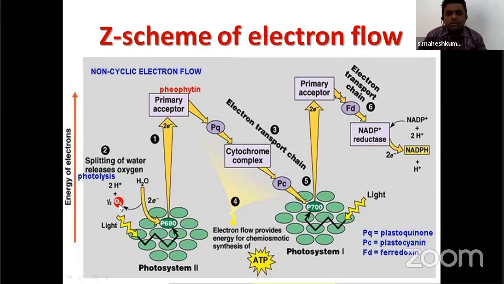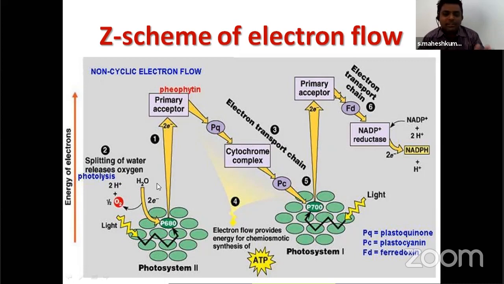You have to concentrate. Once again I am repeating: from photosystem 2 the electron is released, from photosystem 1 the electron is released, but they are not coming back. Why? Because the 2 electrons are received by FD, and here the 2 electrons are received by primary acceptors. Here the scarcity is there. So how does it refill? Photosystem 1 takes the electrons from photosystem 2. But what about photosystem 2? Photosystem 2 takes the electrons from water.